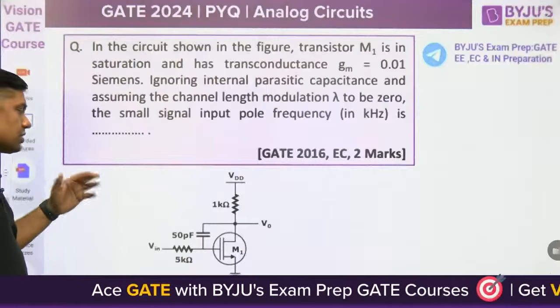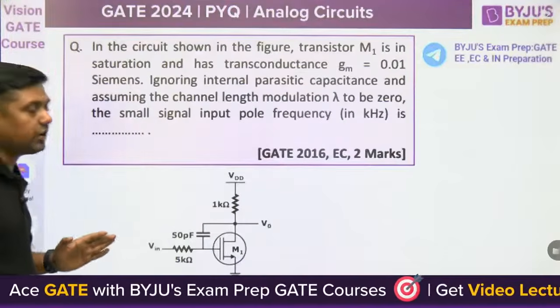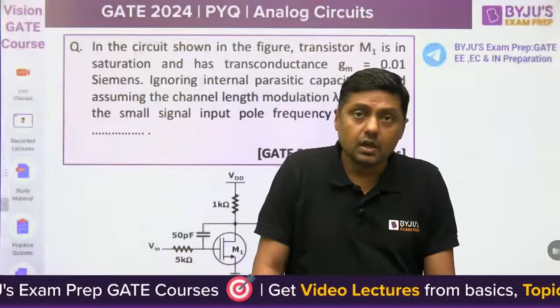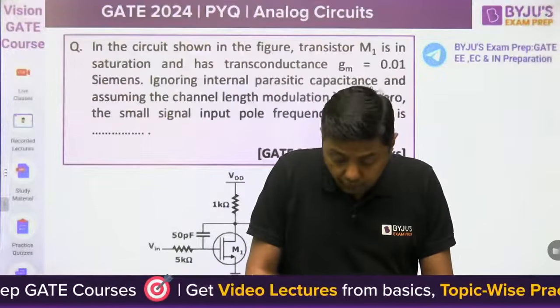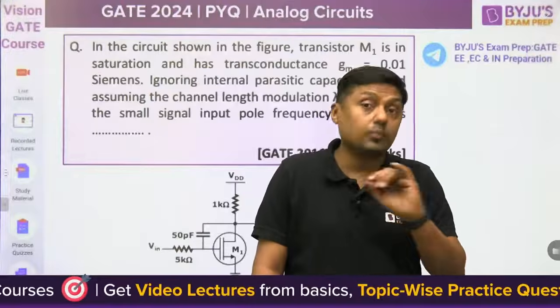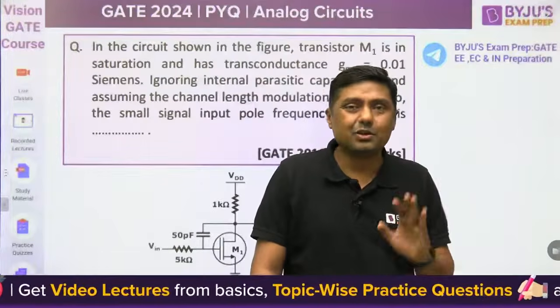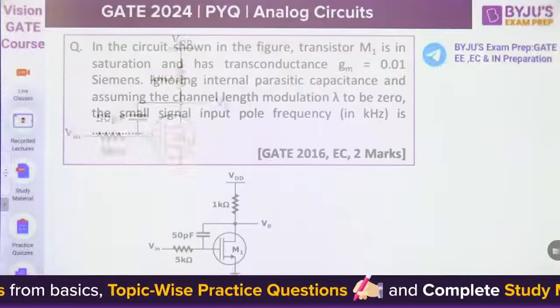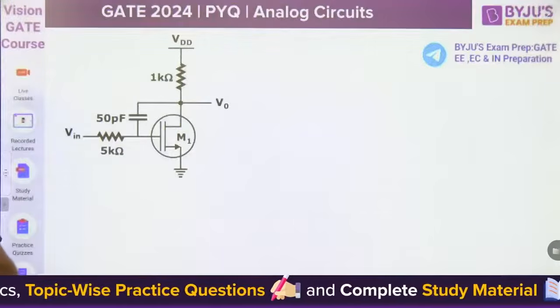This type of question is normally asked in electronics, not for the electrical branch. I am just using the word normally. It is in the syllabus, but this type of question is for electronics students. But how can we find the frequency? Here we have to apply Miller's theorem.